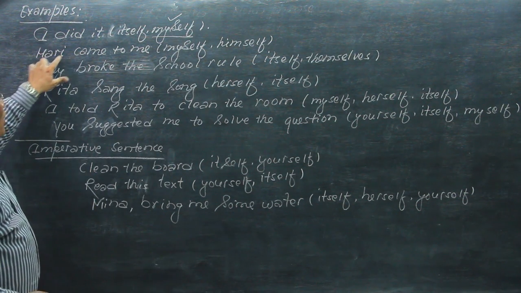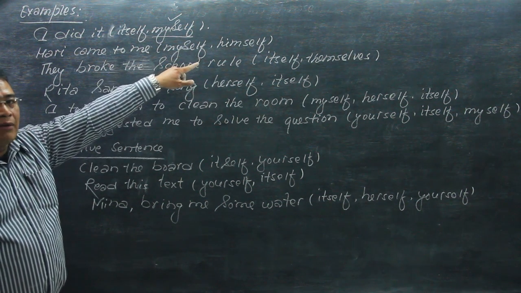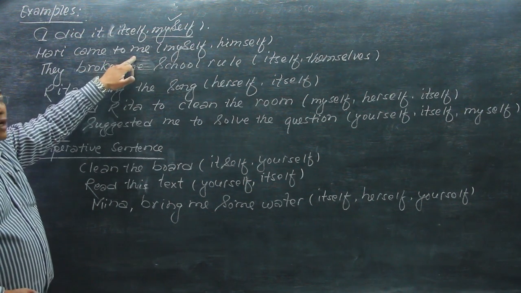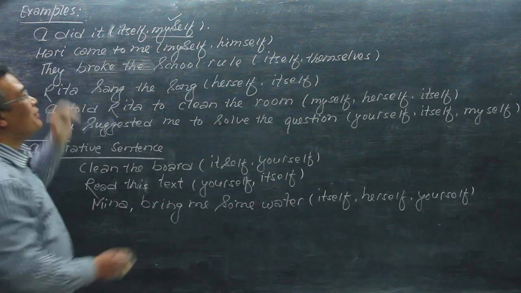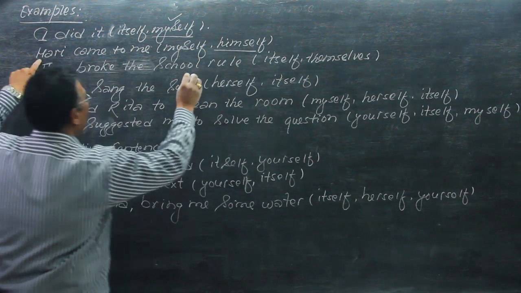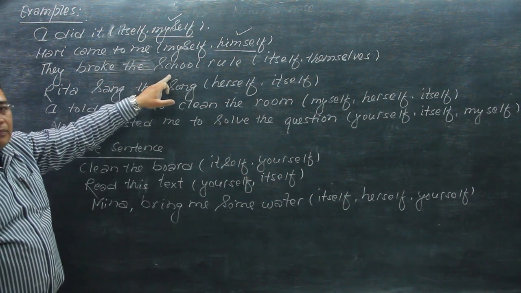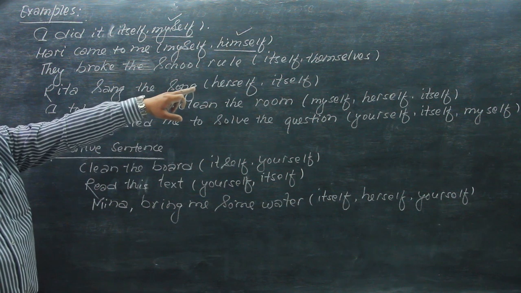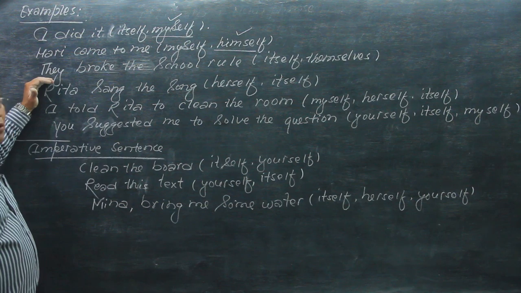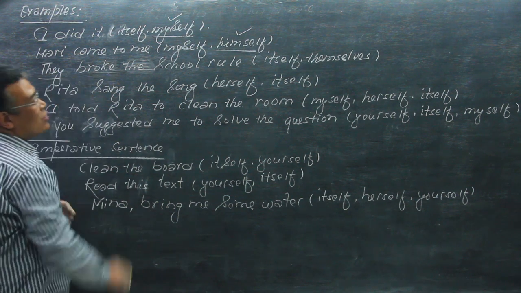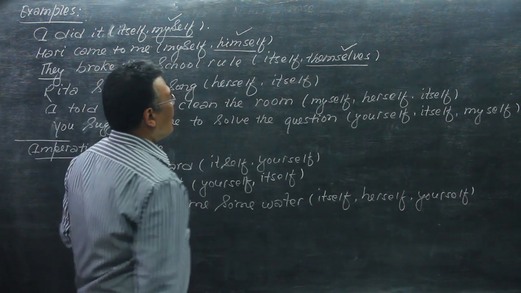The next example: Hari came to me, myself or himself. Hari came to me. Who made Hari come to me? Hari came himself, because Hari is the doer here. They broke the school rule, itself or themselves. They broke the school rule. Who broke the school rule? They, and they is the doer. And they is plural, so themselves.